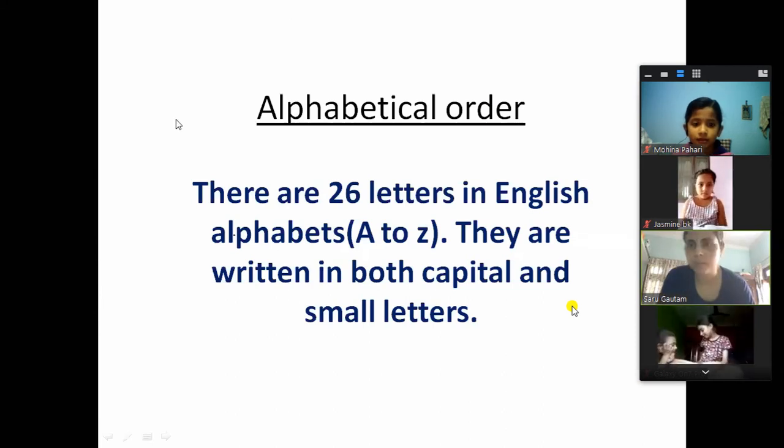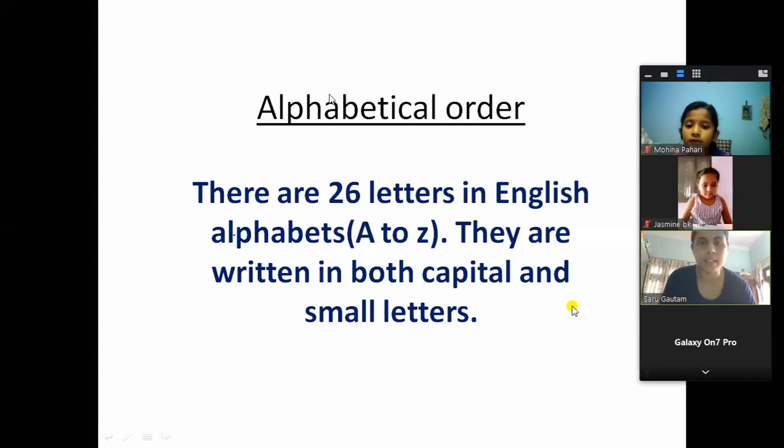Do you know ABCD or not? If you don't know, you have to read from your junior brothers and sisters. The letters from A to Z are alphabets, and we can write these alphabets either in capital letters or in small letters.